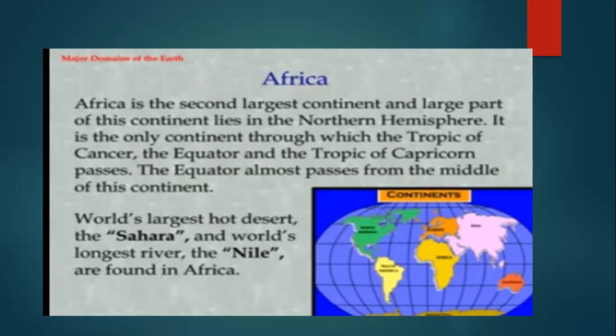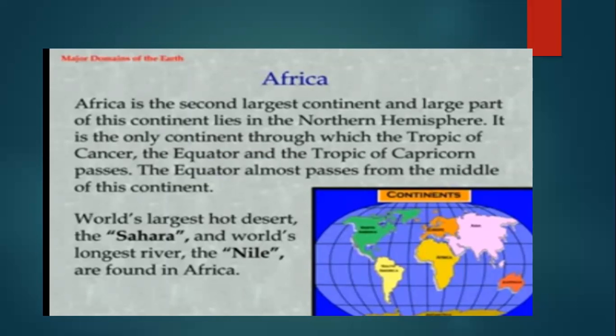Which is the world's largest hot desert, student? Of course, Sahara Desert. Okay. Now, Sahara Desert is the world's largest desert, and Nile is the longest river found in Africa. Okay. Now,